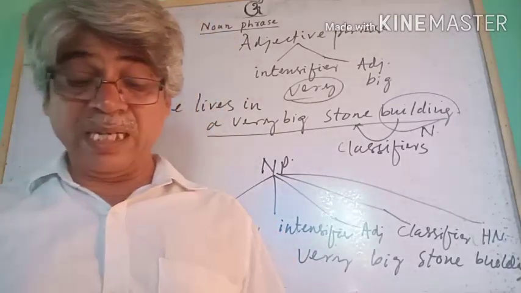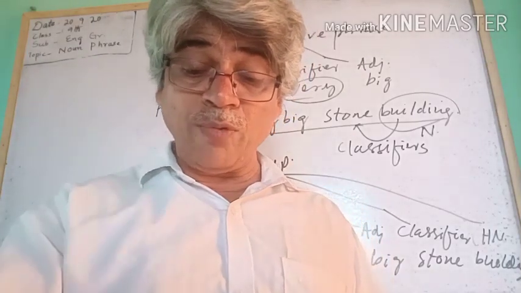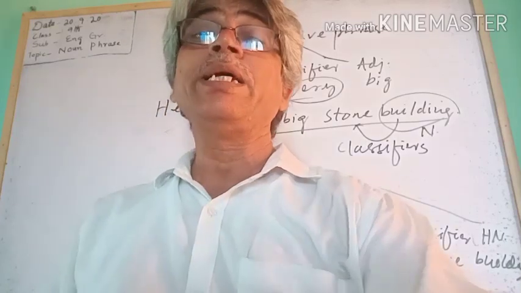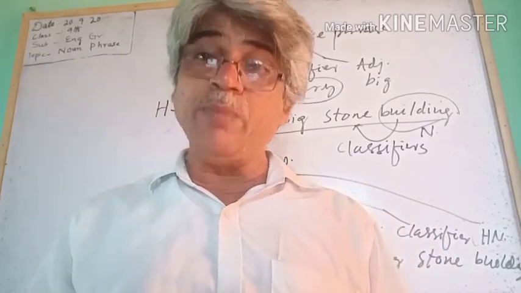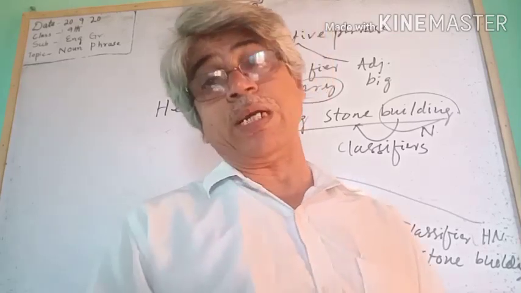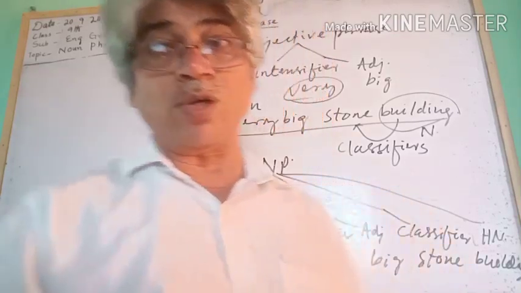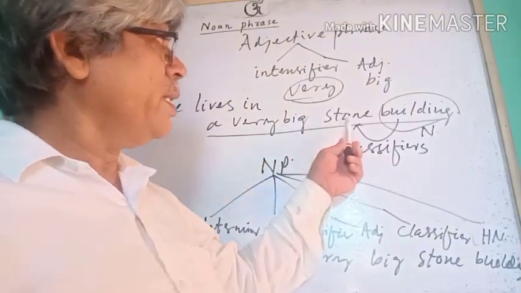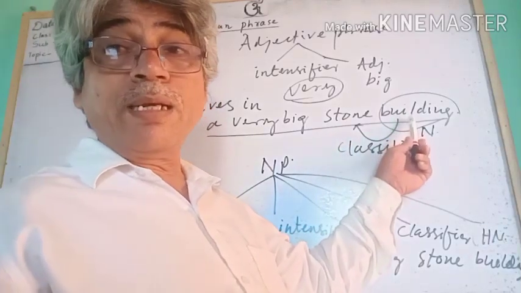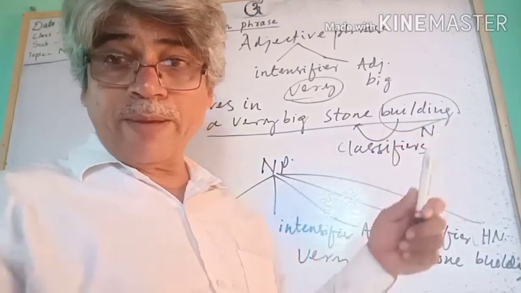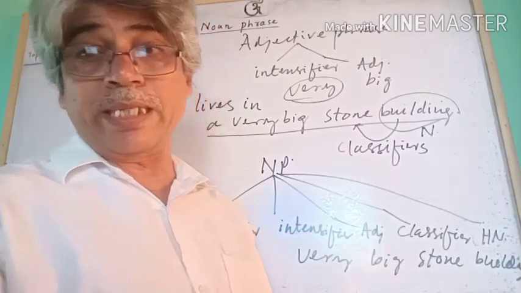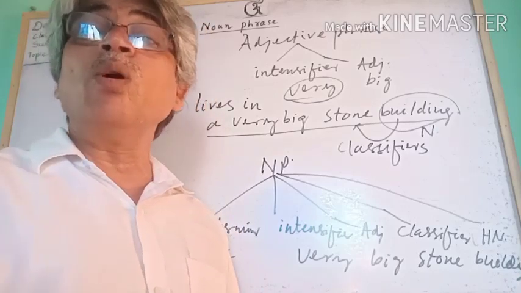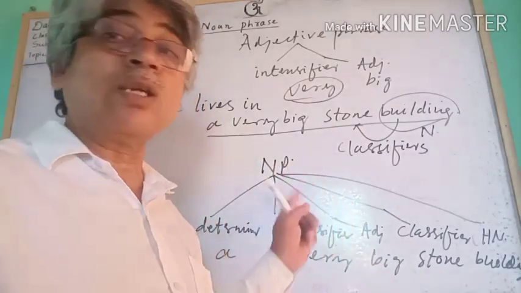These are the elements of a noun phrase. Besides these, we can use some other elements before the determiners. First comes the determiner, then the adjective phrase, then classifier, then head noun. And in some other cases, we can use some other elements that go before a determiner.